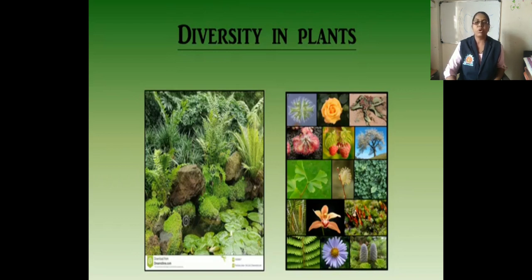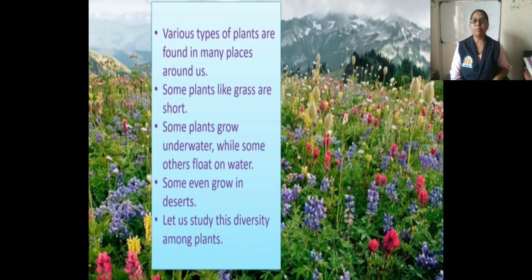Some plants grow even without stem, leaves or roots. Various types of plants are found in many places around us. Some plants like grass are short, some plants grow underwater, some float on the water, some even grow in a desert. So let us see the diversity of plants.